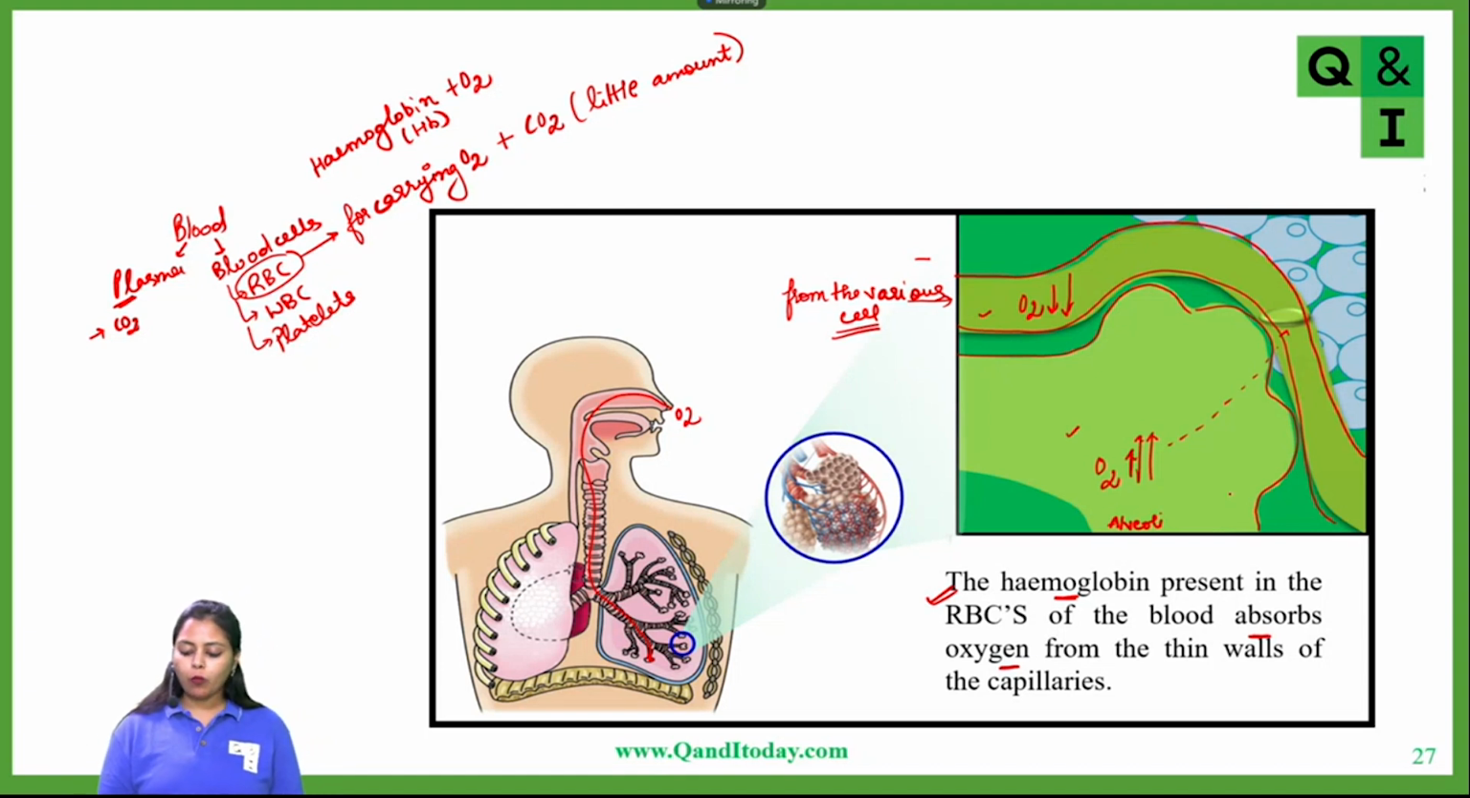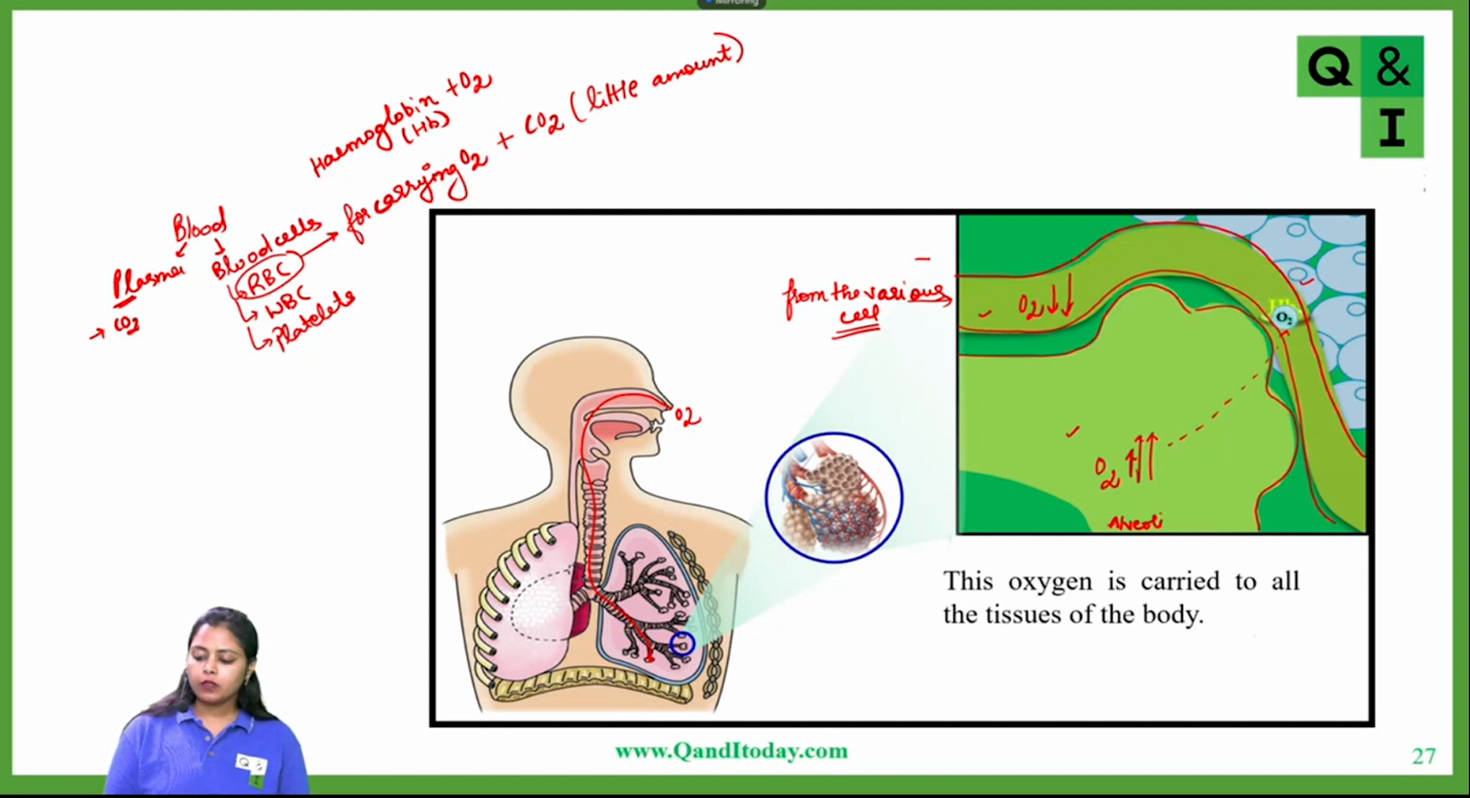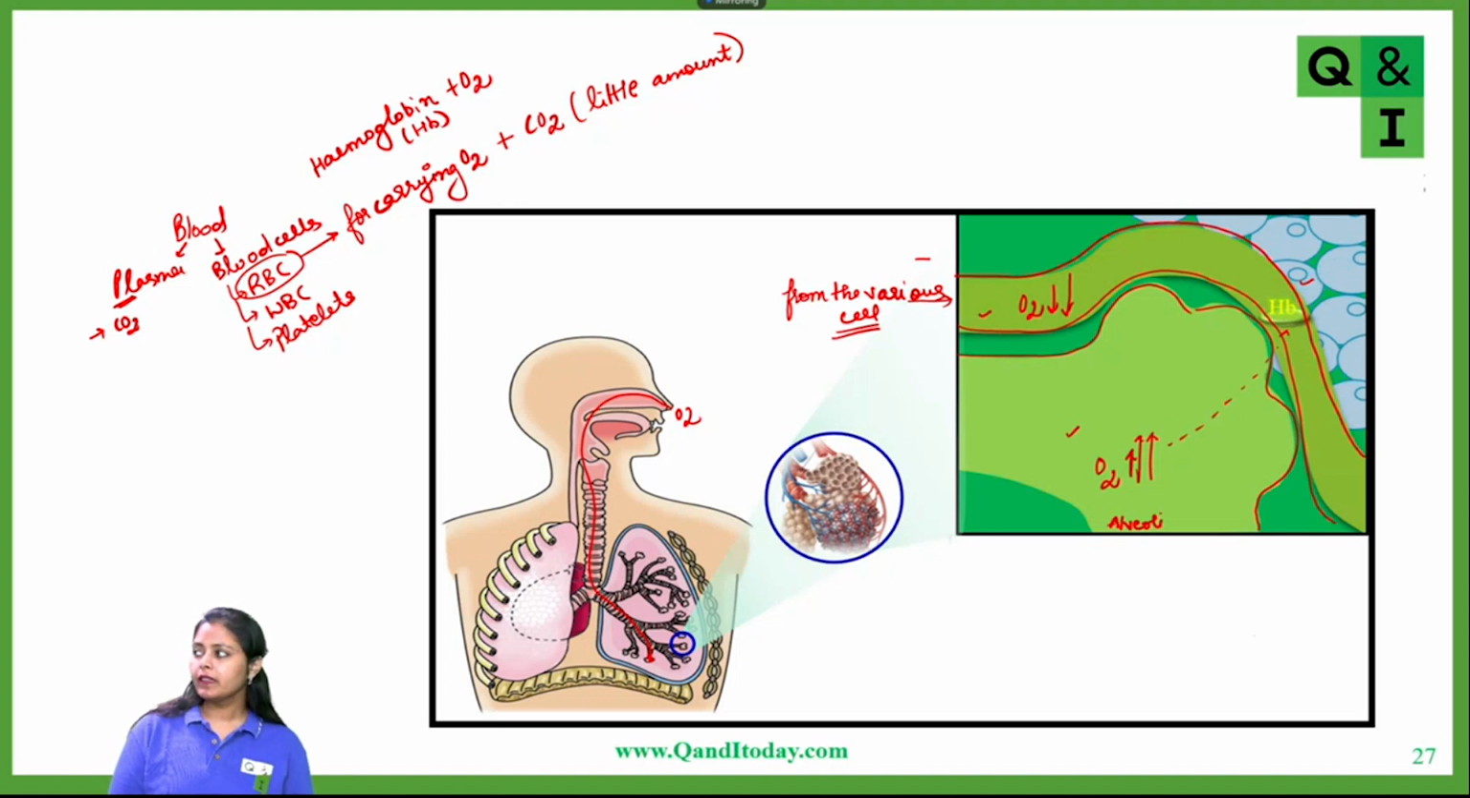So now what will happen? This is an RBC which is shown to you here, a red blood cell, and it has hemoglobin present in it. Now the oxygen from the alveoli will move into the blood capillaries, and then it will combine with hemoglobin, and then it will be carried to the various cells of the body and finally delivered to them. Okay, clear to everyone? How does gaseous exchange take place at this level, at the alveoli level?